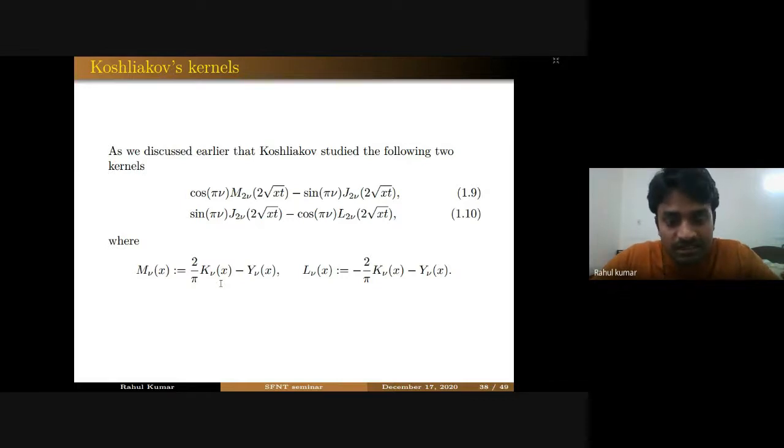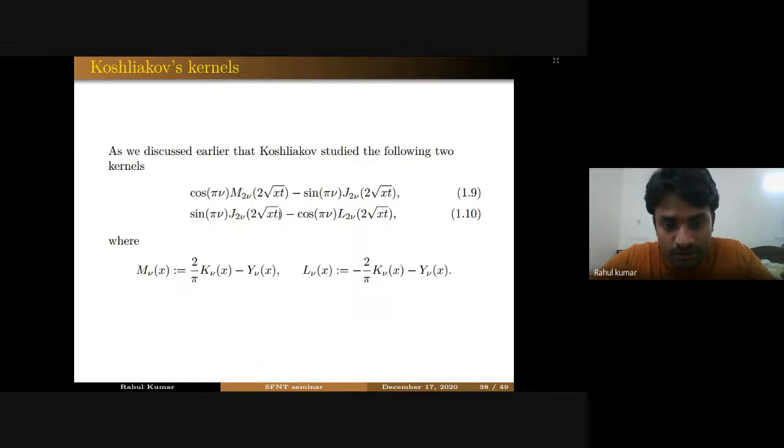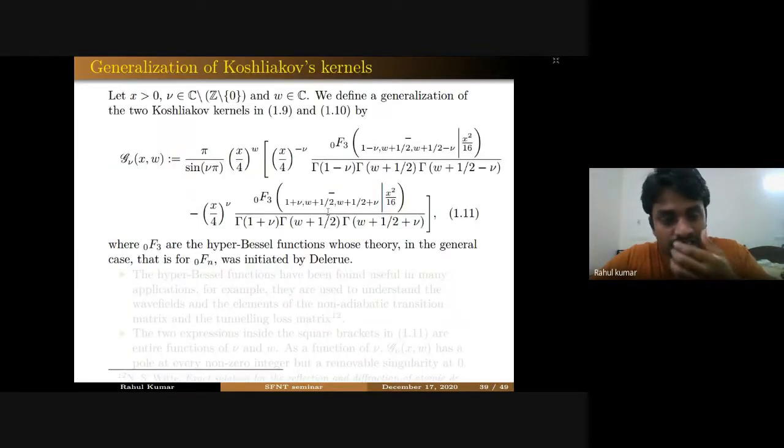As we have discussed earlier, Kochelikov studied these two kernels in that paper, where these mu and lu functions are modified Bessel functions. And this is the kernel that we have newly introduced, and if you take w equal to 0 and w equal to 1, you will get back these kernels. This is actually valid for any nu in C minus Z minus 0, because you cannot take integer values of nu because of the sin nu pi function.